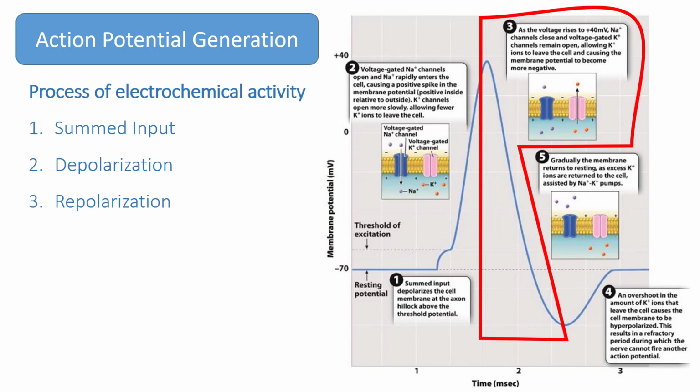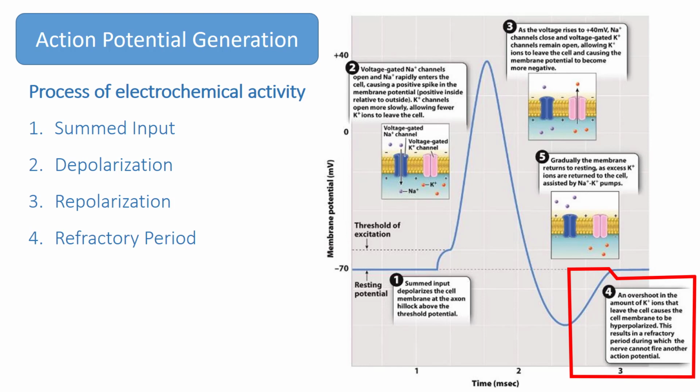The rising phase of the action potential is followed by the falling phase, repolarization. This sudden reversal is caused by two important factors. One is voltage-gated sodium channels closing. The second is voltage-gated potassium channels opening. As a result, the membrane voltage peaks and then rapidly falls as potassium ions move out of the axon through open voltage-gated potassium ion channels. The voltage briefly falls below the resting membrane potential.